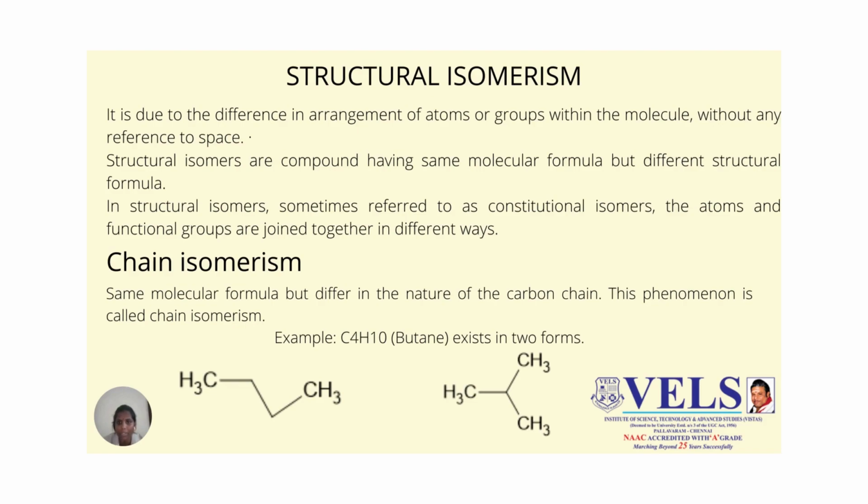The atoms and functional groups are joined together in different ways. This is the definition of structural isomerism. Then we are going to the classification of structural isomerism.